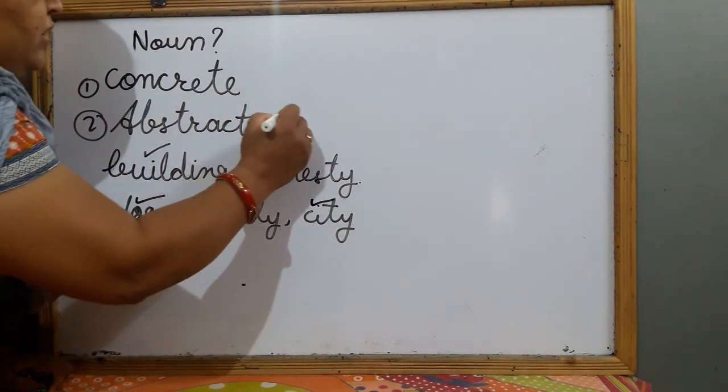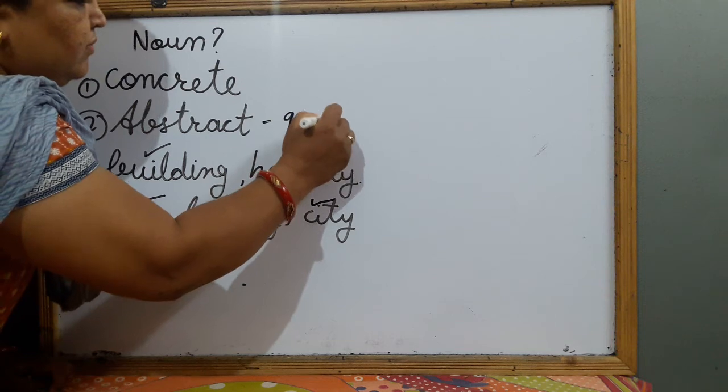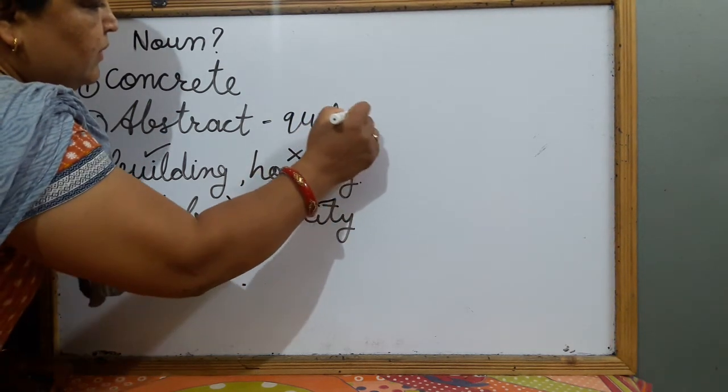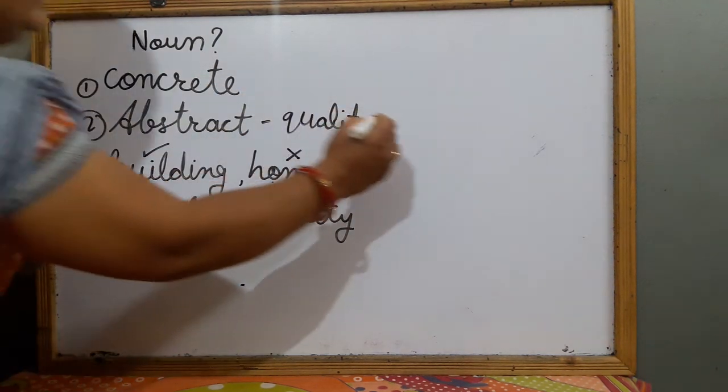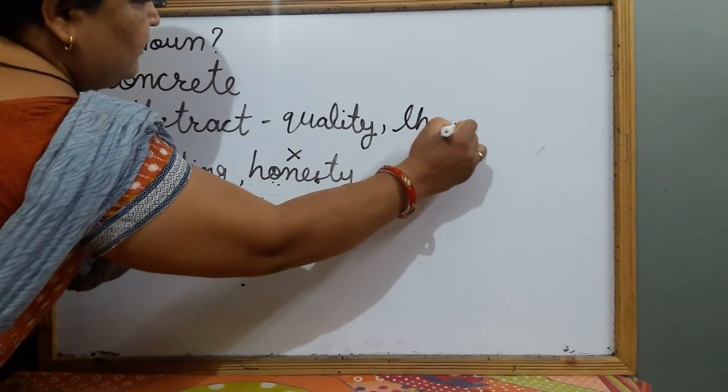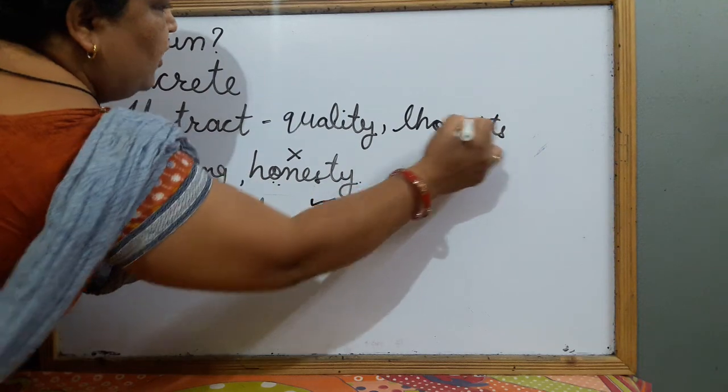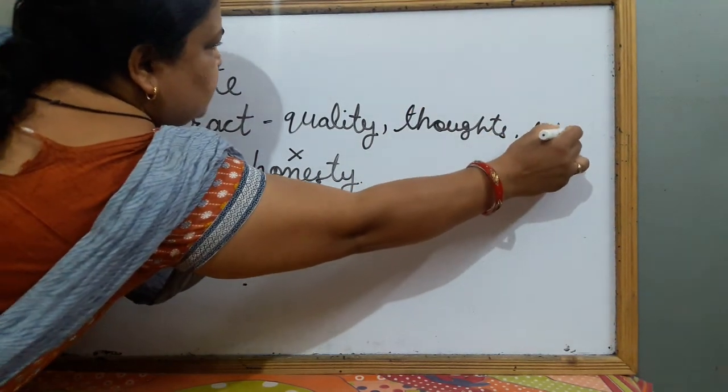In abstract noun, it includes quality of any person or thing. Like milk is sweet, so sweetness is the quality of milk, and that is abstract noun. Just like that, thoughts and ideas.